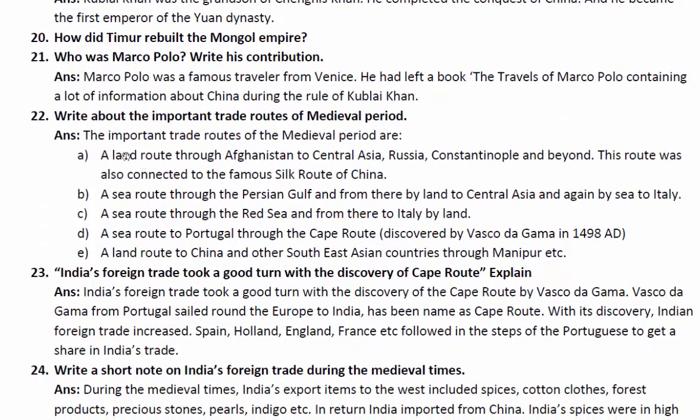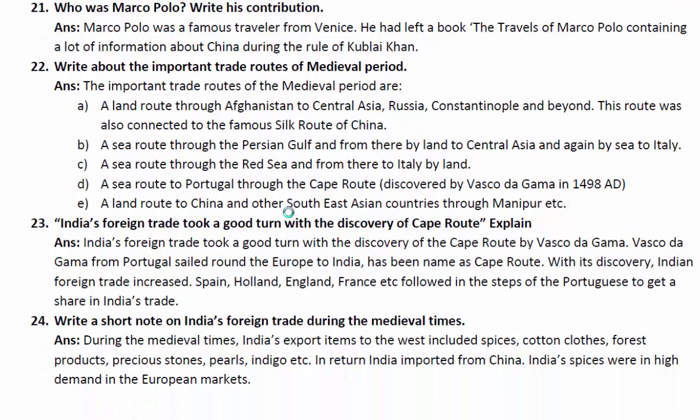Write about the important trade routes of the medieval period. The important trade routes of the medieval period are a land route through Afghanistan to Central Asia, Russia, Constantinople, and beyond. This route was also connected to the famous Silk Route of China. A sea route through the Persian Gulf, and from there by land to Central Asia, and again by sea to Italy.